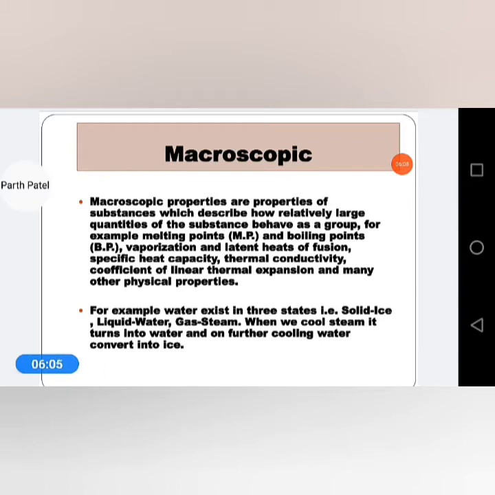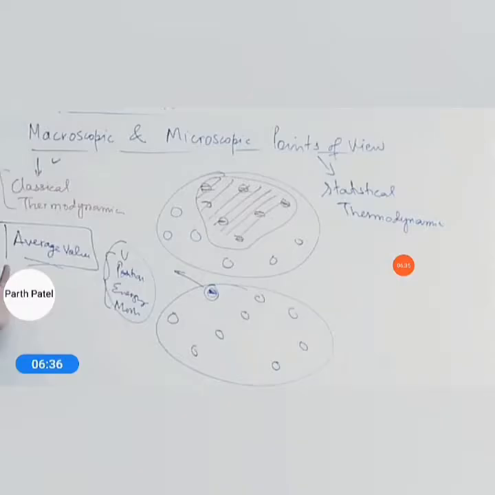Examples are melting point (MP), boiling point (BP), vaporization, latent heat of fusion, specific heat capacity, thermal conductivity, coefficient of linear thermal expansion and many other physical properties. For example, water exists in three states: solid ice, liquid water and gas steam. When we cool steam, it turns into water, and on further cooling, water is converted into ice.